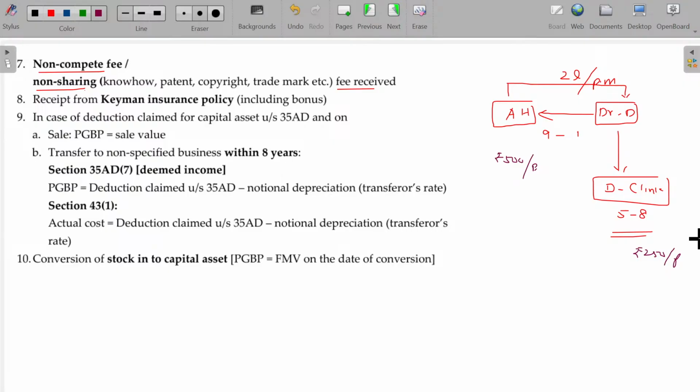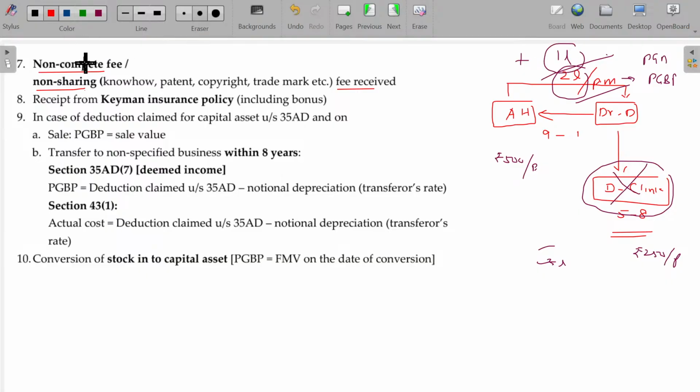He builds his own clinic. So always know in these cases, they will have the tie-up. You get the 2 lakhs per month. Plus, you should not run the clinic hereafter. For that, I will pay another 1 lakh. So 3 lakhs. Okay, if the 2 lakhs is a contract based payment, not a salary, then it will be considered as PGBP income. And you don't compete with me by running one more clinic later on, for this also I will pay one more 1 lakh. This is also PGBP. This 1 lakh is called non-compete fee. Okay, non-compete fee. Is that clear?